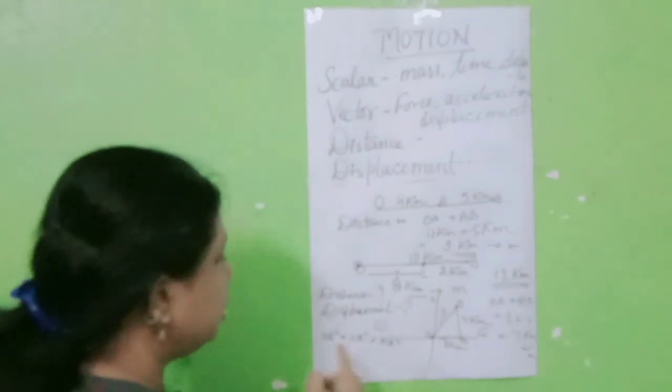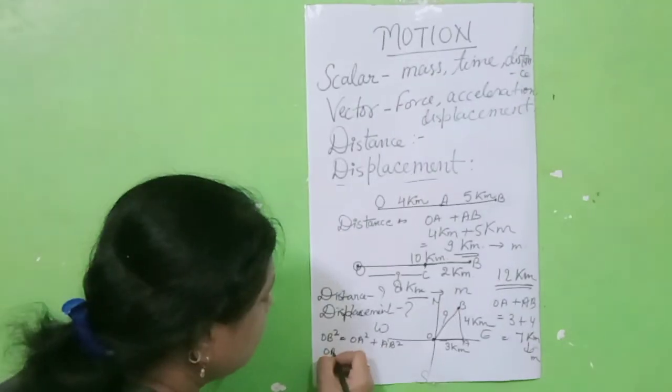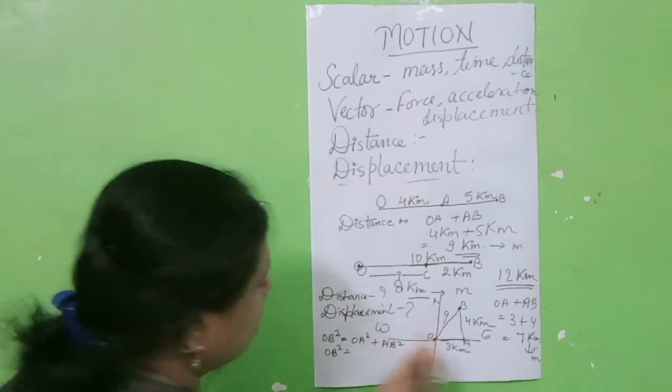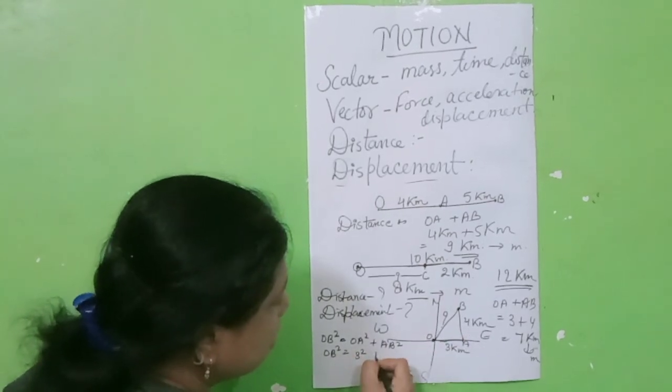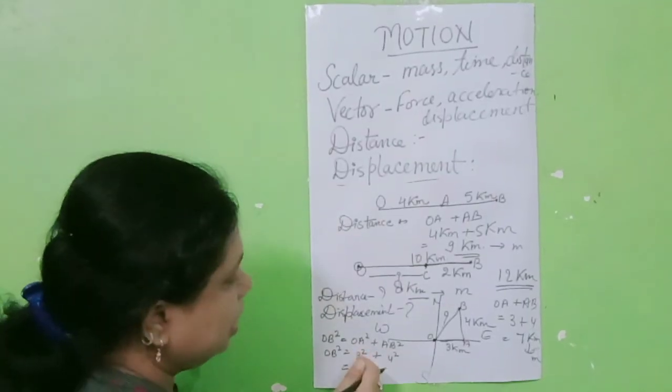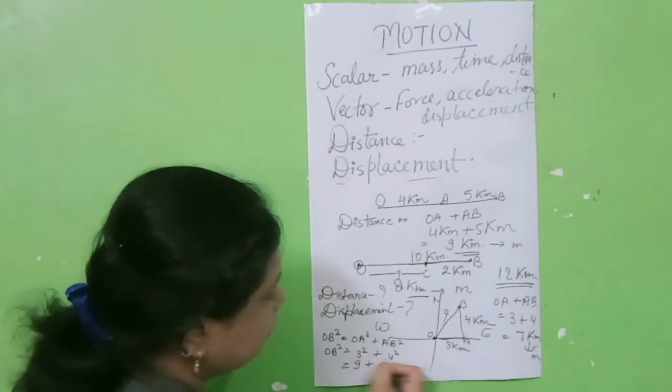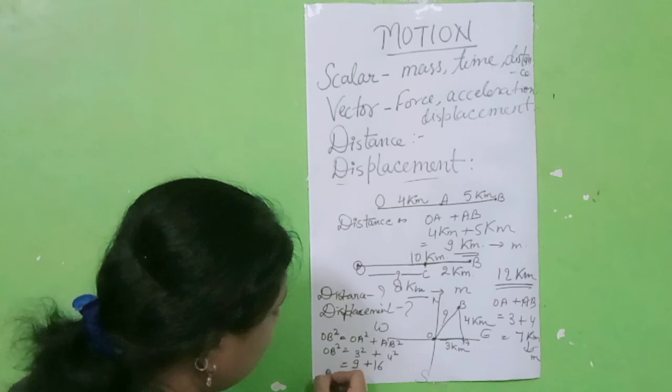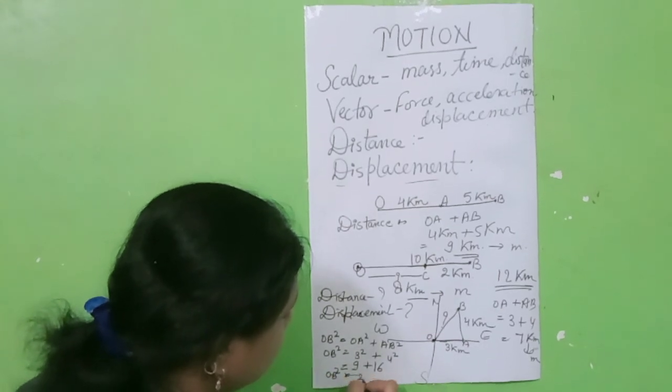Fine, students. Now put the values. OB square is equal to OA square, that means 3 square, plus AB square, which is 4 square. Then 3 square is 9, plus 4 square, which is 16. OB square is equal to 25.